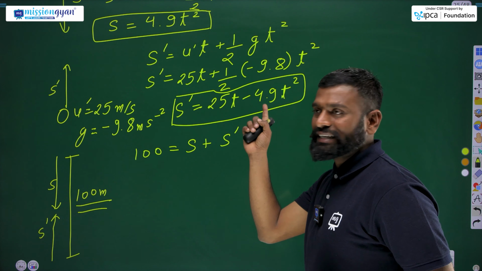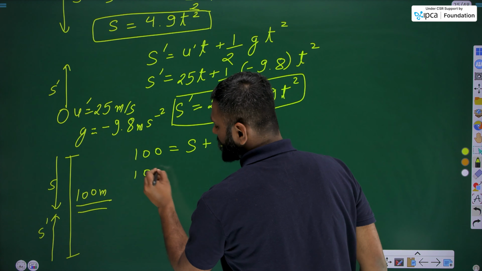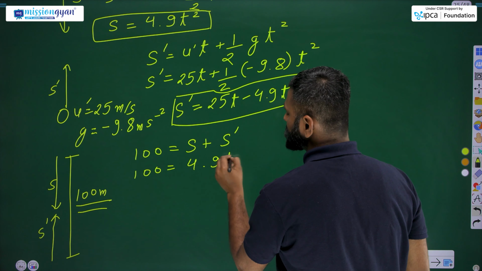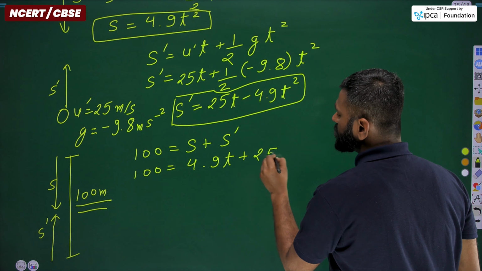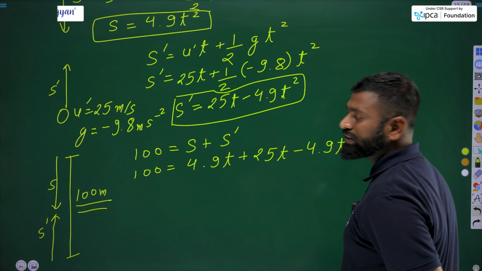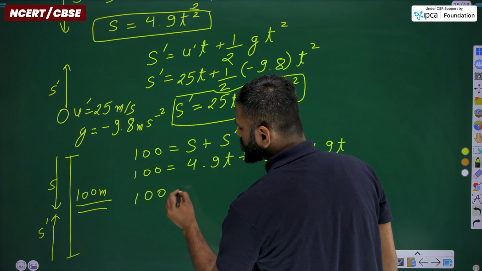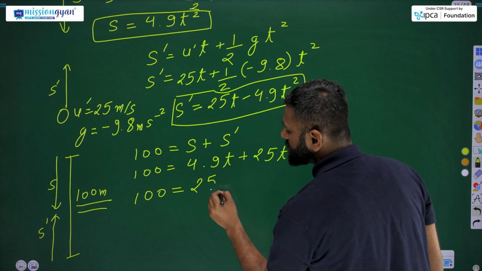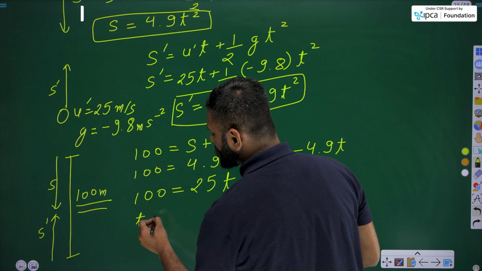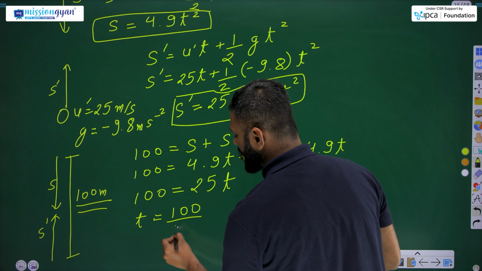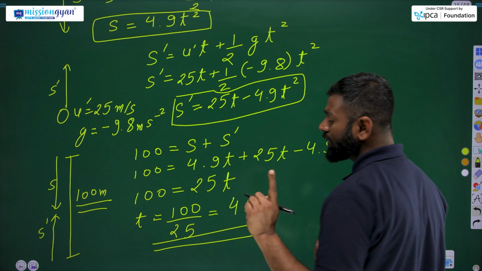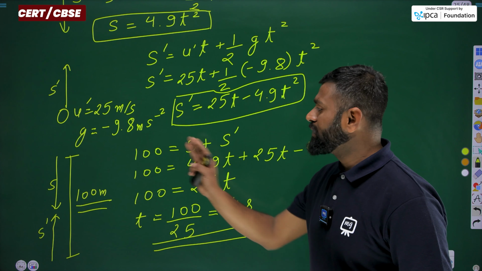Now taking the value of s and s dash, we get 100 is equals to 4.9 t square plus 25t and minus 4.9 t square. By solving this, what we got, 100 is equals to 25t. Now further solving it will give you t is equals to 100 by 25, so the value will be 4 seconds. Now we got the time, we still need to find the distance where they'll meet.